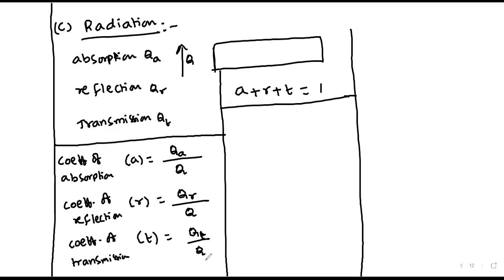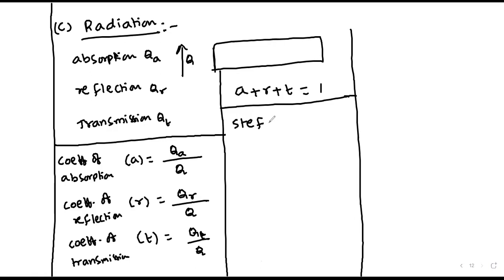After this, we are having the black body radiation. That is, a black body is an object which neither absorbs nor transmits. Or else we can say the body, if it absorbs heat Q, the same amount of heat it will transmit. That means there will be no loss of heat in those objects. Based upon black body radiation, we are having two laws.